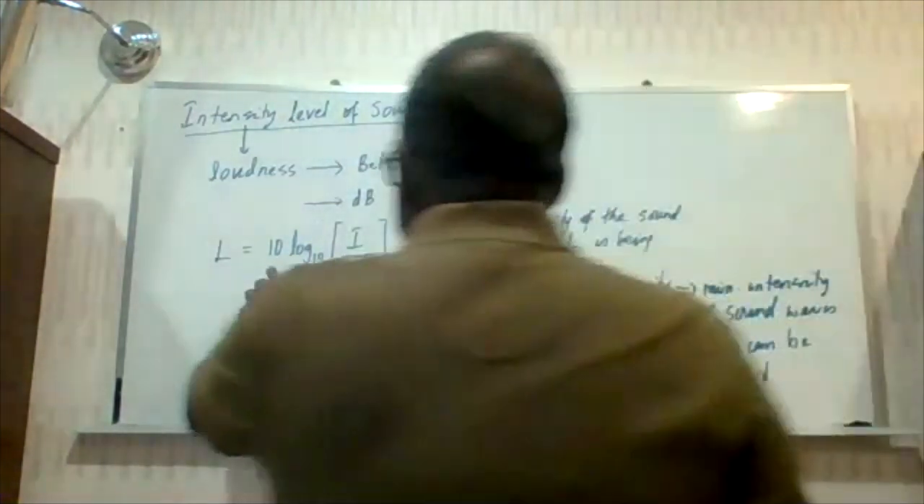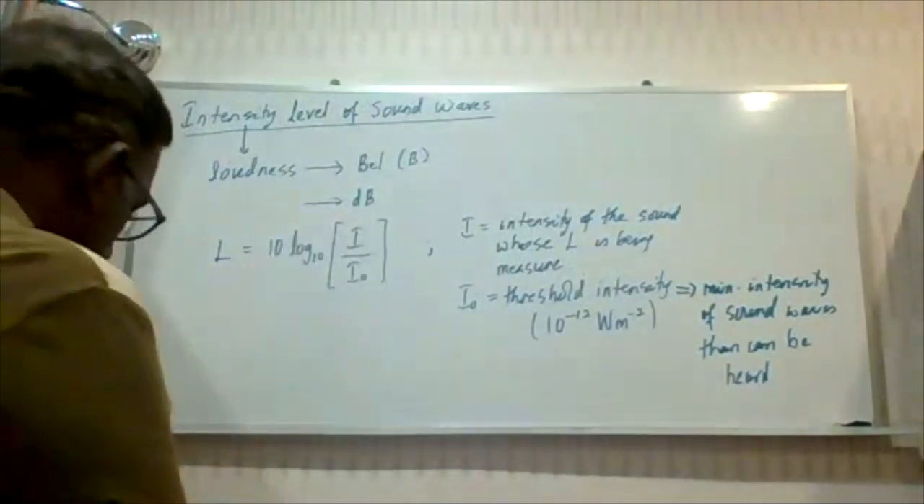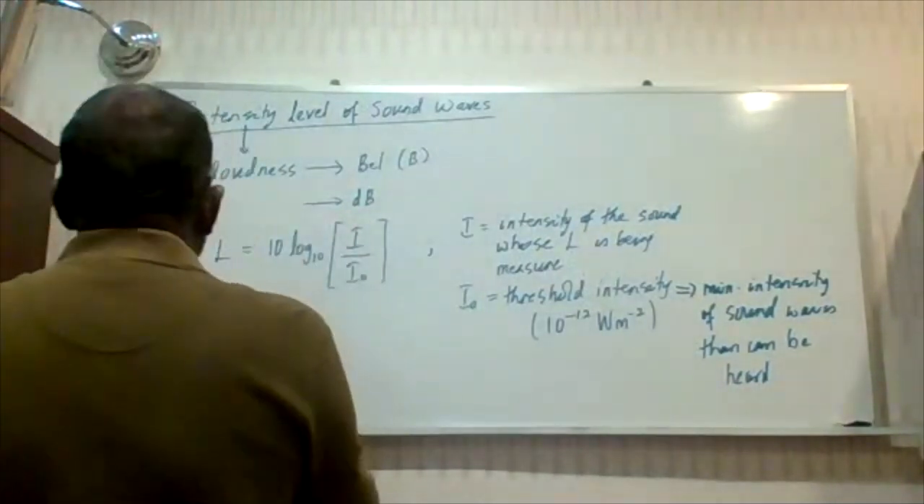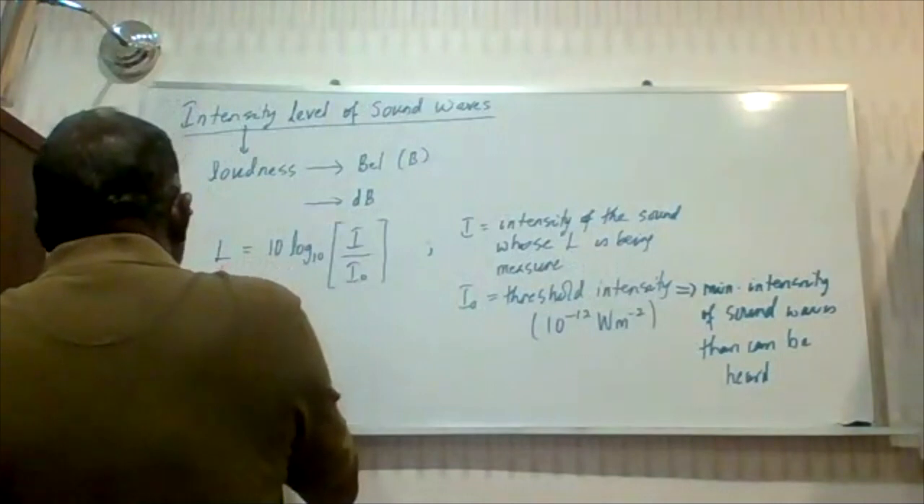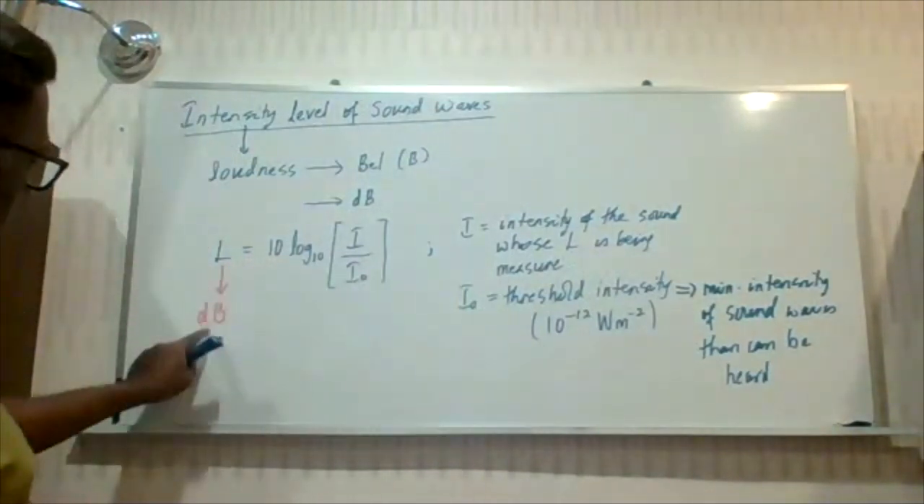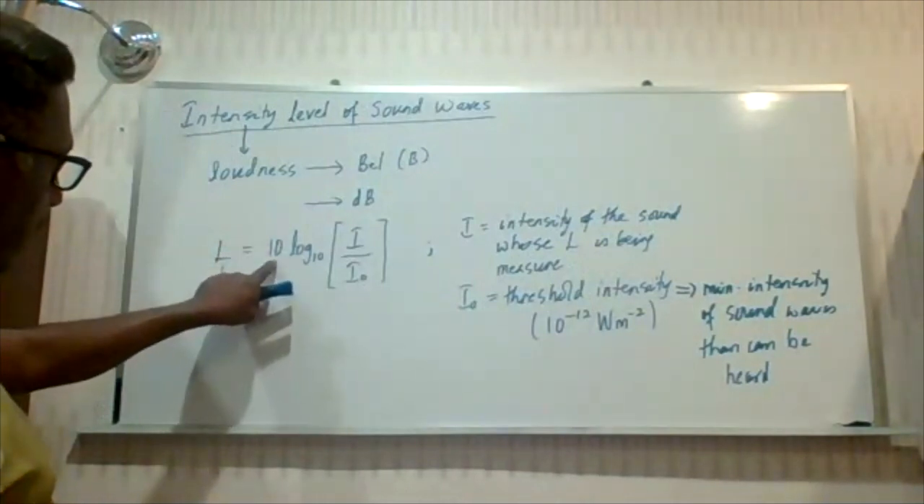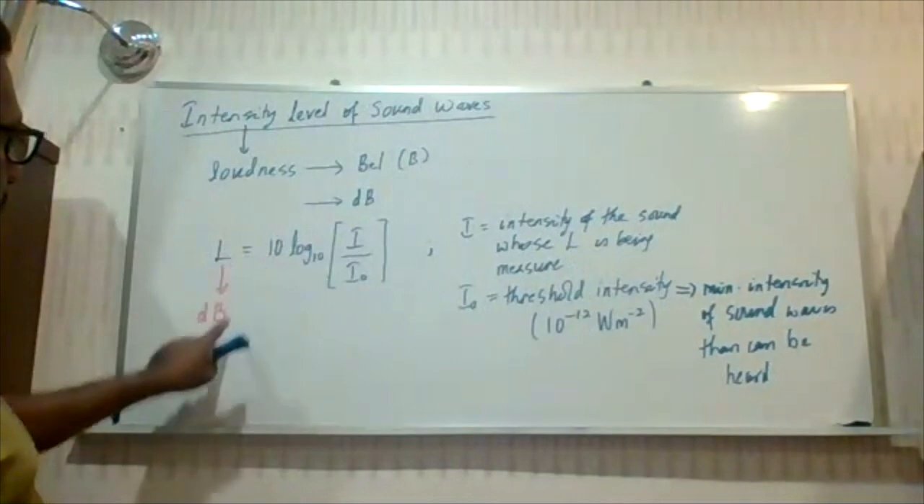Now this 10 is there because it's in decibel. That means the unit of L will be in decibel. Because the unit is in decibel, that's why the 10 is there. If you want to know why there is a 10, it is because you have brought the unit to decibel.